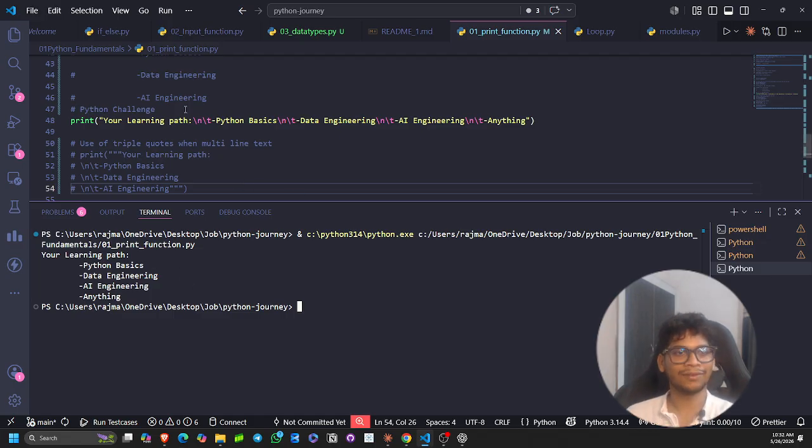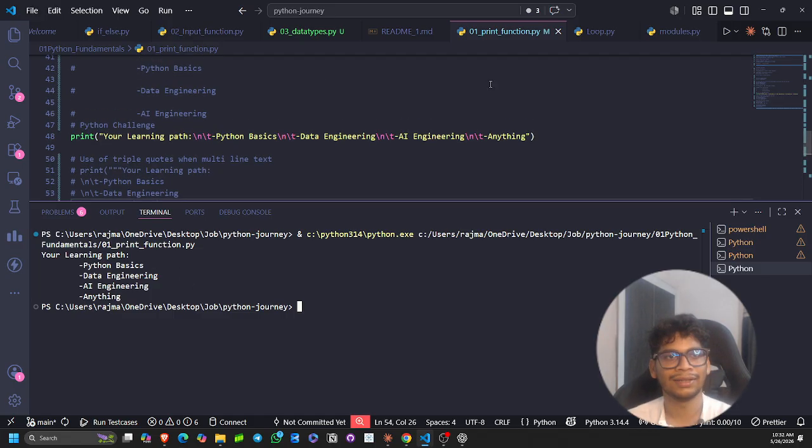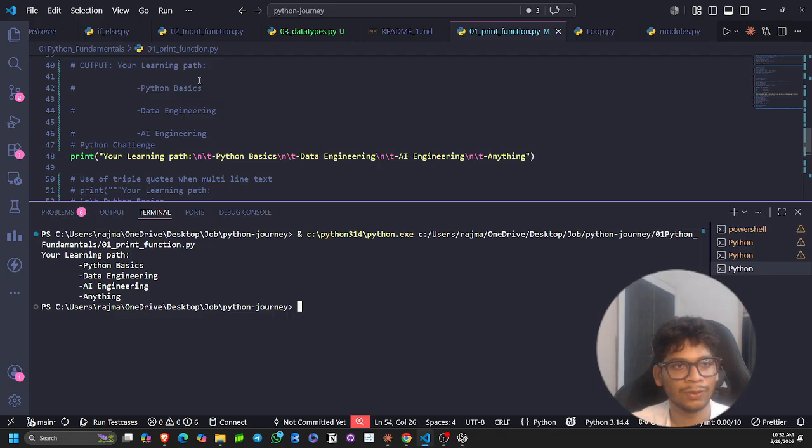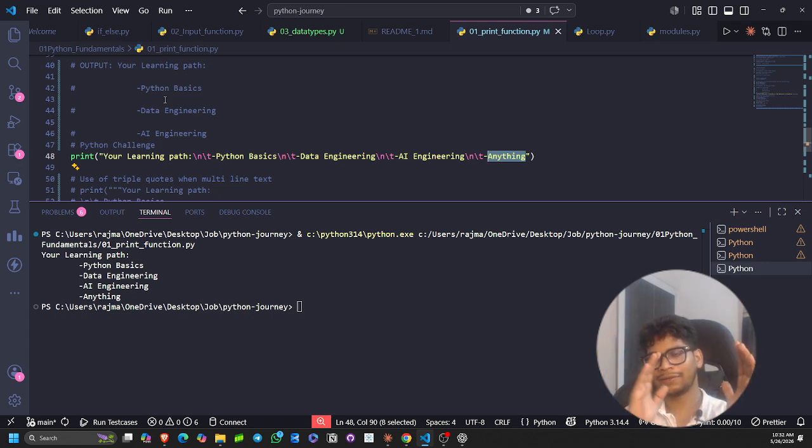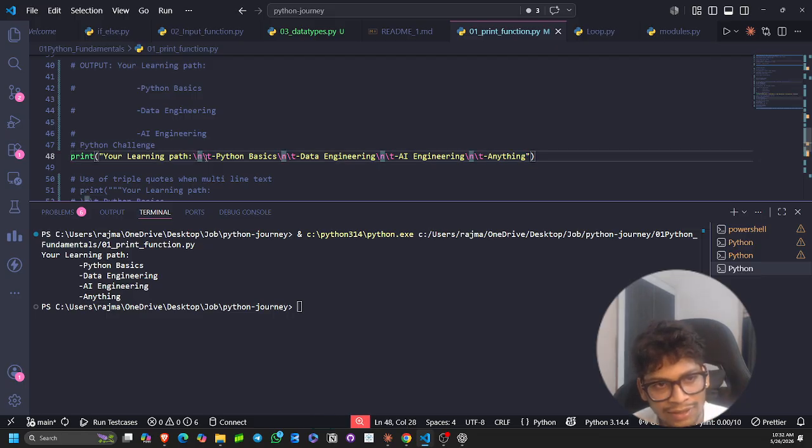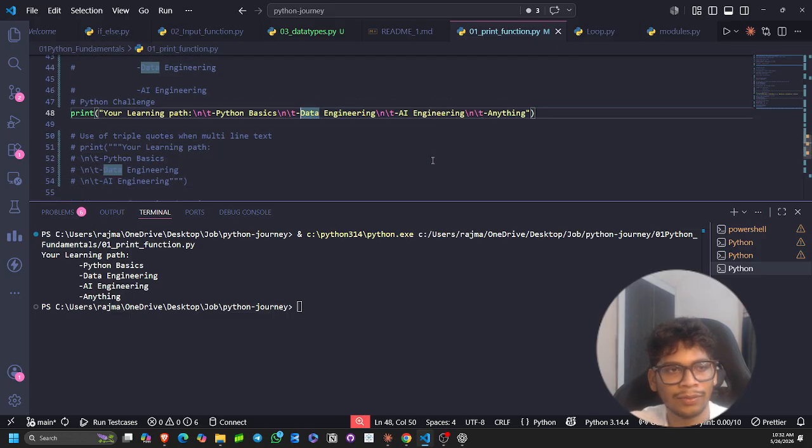Okay, so you can see what we were expecting is a new line. We get a new line, Python basics, then a new line, data engineering, then a new line, AI engineering. There is one more thing we didn't consider, but you got the understanding that after your learning path there will be a new line with a tab. So in the code, your learning path, a new line with tab, then Python basics, a new line with tab, then data engineering. So you understood it in a good manner.